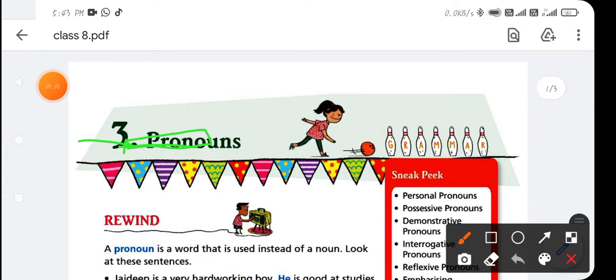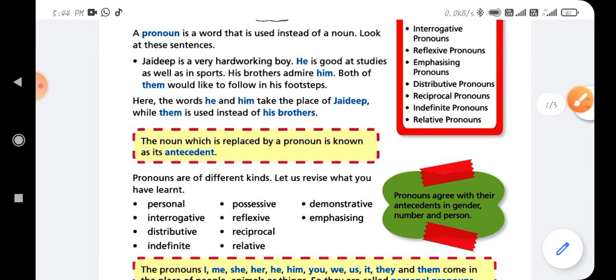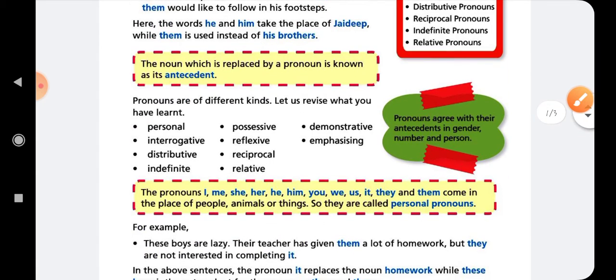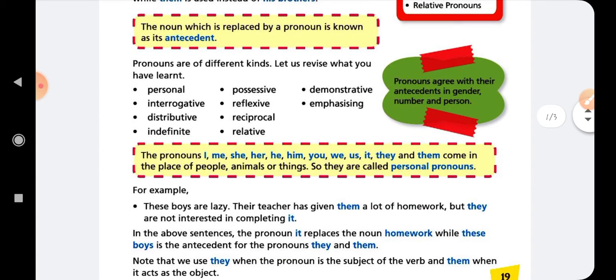Definition of the personal pronoun. So let's learn about the personal pronoun. The pronouns I, me, she, her, he, him, you, we, us, it, they, and them come in the place of the noun for people, animals, or things, so they are called personal pronouns. A pronoun that indicates a person is called a personal pronoun.